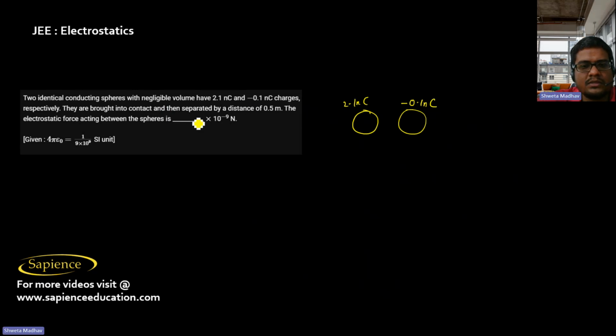So their volume is negligible. They are brought in contact and then separated by a distance of 0.5 meters.